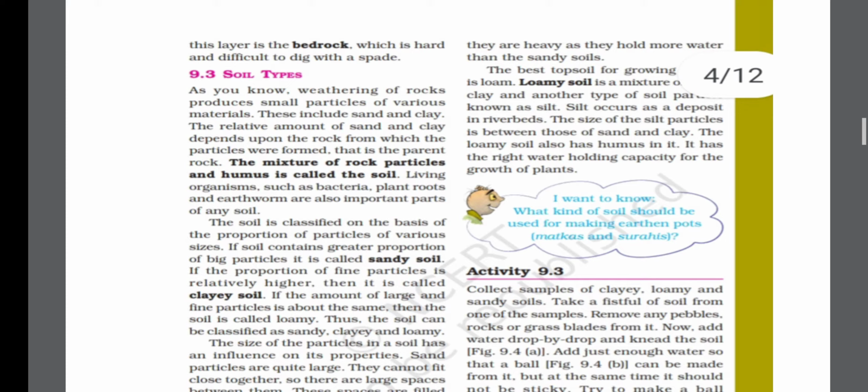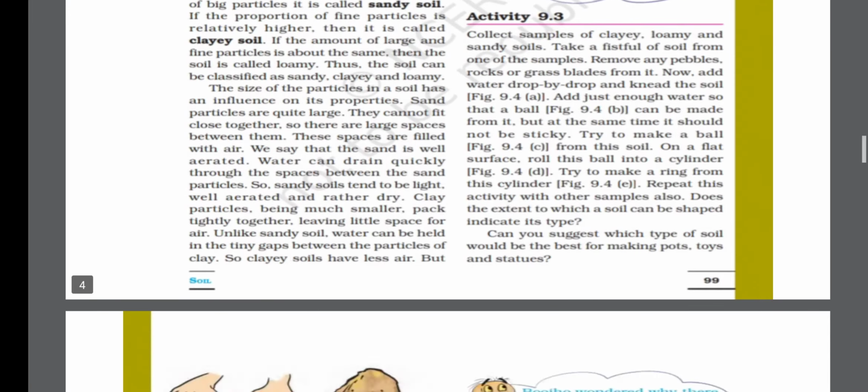Now the third new term which comes here is silt. Basically silt is fine sand, clay or other materials carried by running water and deposited as sediment. This is silt. This is about the types of soil.